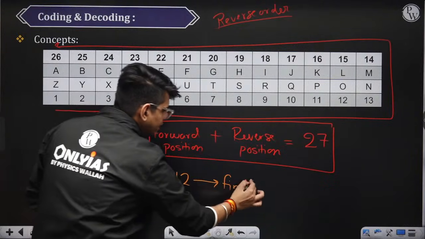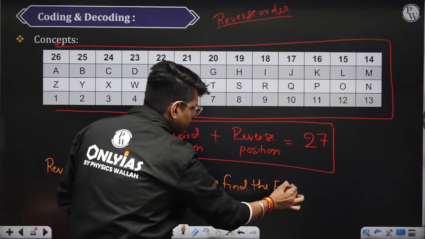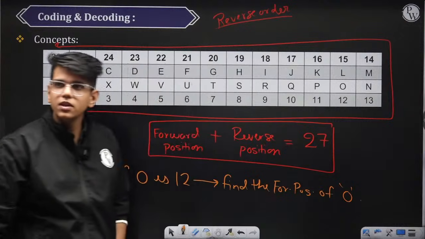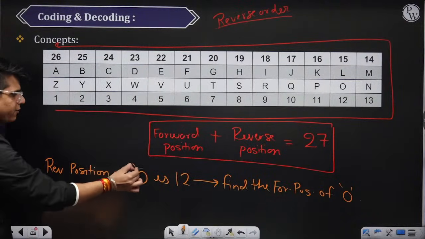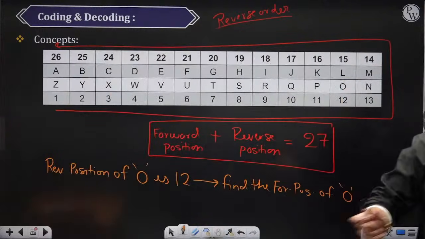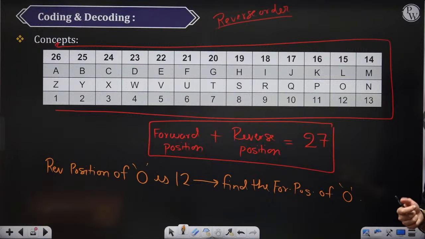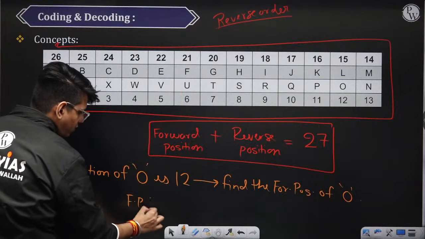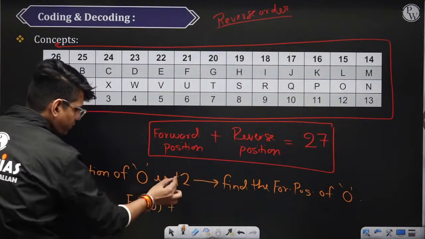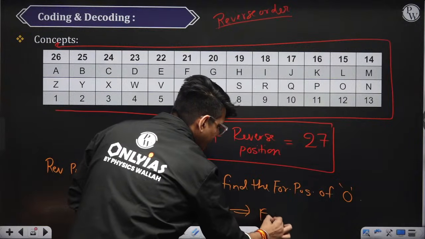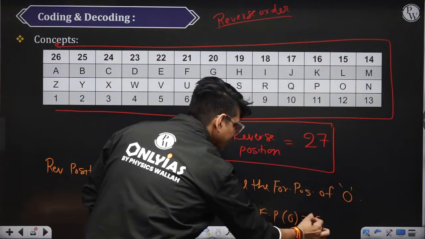Find the forward position of O. So forward position of O plus reverse position of O, which is 12, is 27. So basically, forward position of O is nothing but 15.